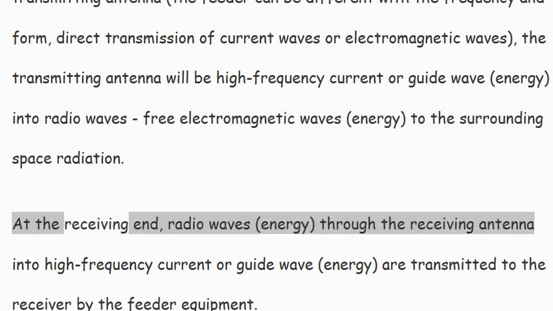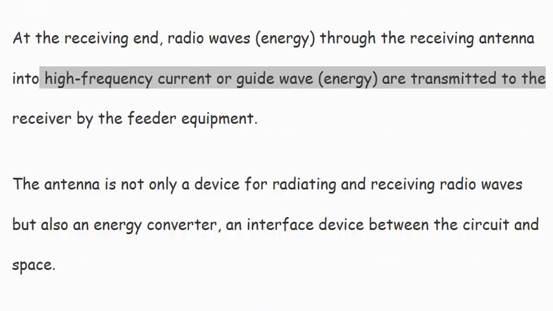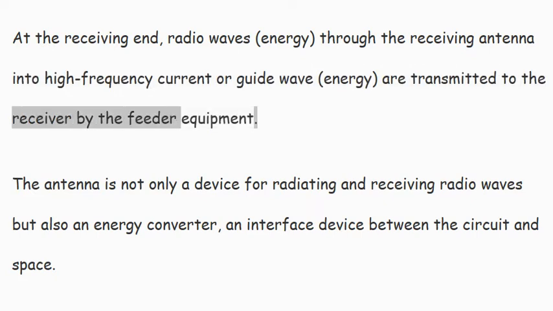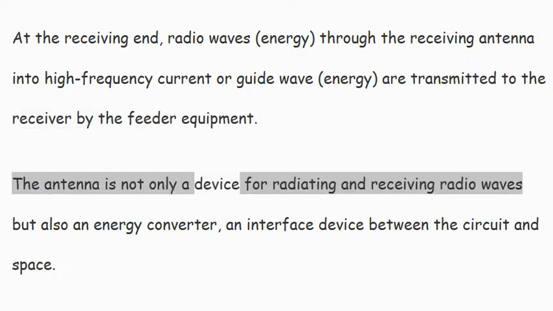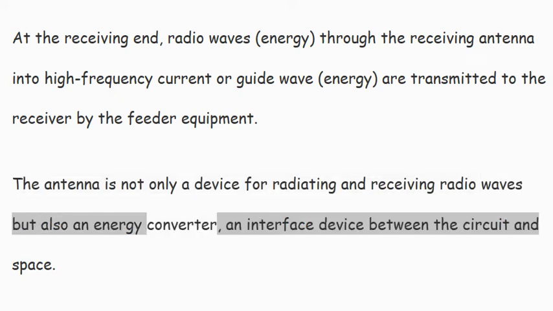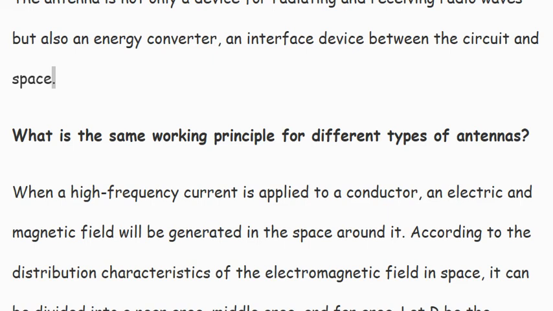At the receiving end, radio wave energy is converted by the receiving antenna into high-frequency current or guided wave energy, which is transmitted to the receiver equipment by the feeder. The antenna is not only a device for radiating and receiving radio waves but also an energy converter, an interface device between the circuit and space.